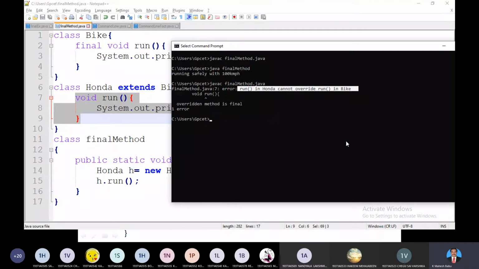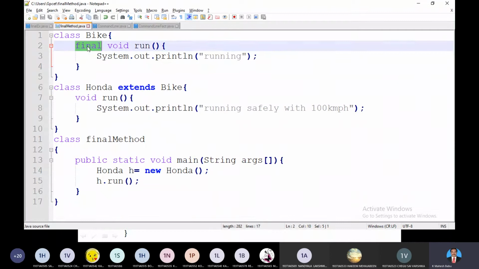Run in Honda, the child class, cannot override run in Bike, because the overridden method is final. Whatever method the child tries to override, that method is a final method. Remember, it's a simple program. Whenever you reproduce the same in your answer script, they'll give you 10 out of 10 marks, full marks. It's a very simple scenario. We need to remember the keyword before a method name. Whenever you add final before a method name, that method never goes for overriding, even if you extend one class to another class.